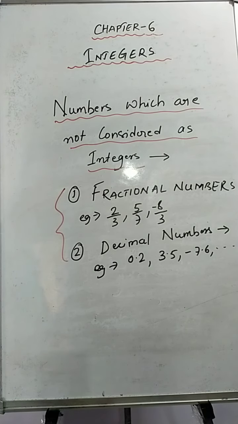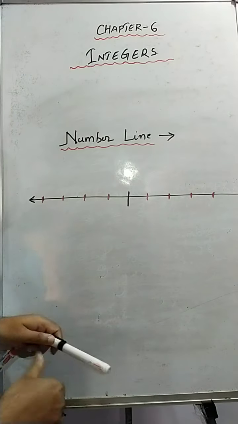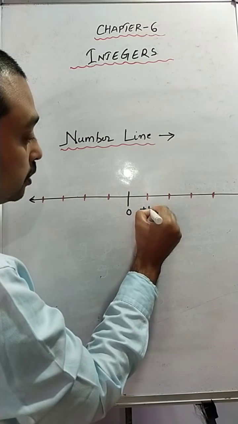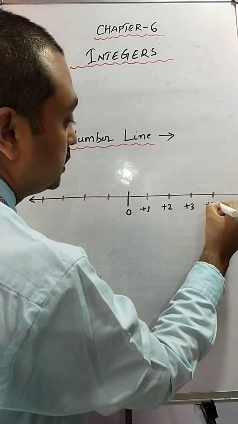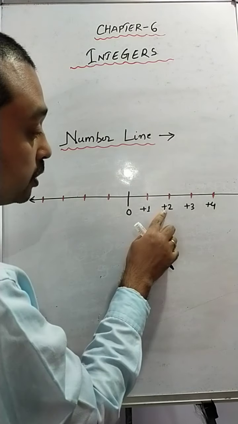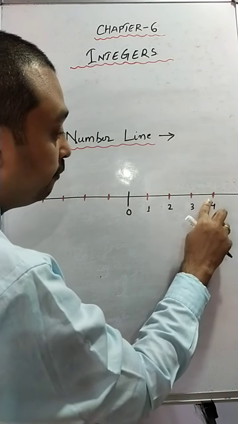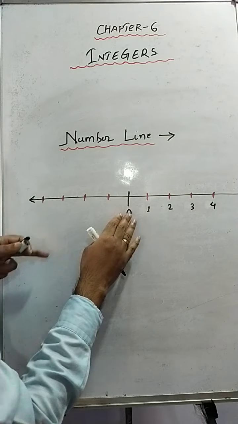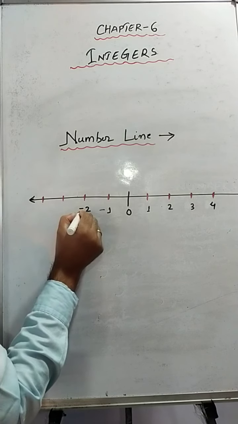Now let me show you the integers on the number line. Students, this is the number line, so this black mark is considered as 0, and on the right hand side of 0 there will be all positive numbers. Always remember that the right hand side of 0 will always have positive numbers. It is not mandatory to give a positive sign; if you're just writing 1, 2, 3, 4, this also implies that these numbers are positive only. Now on the left hand side of 0 are all negative numbers, and this time you have to give the minus sign.